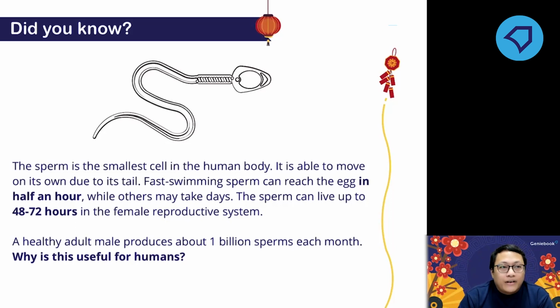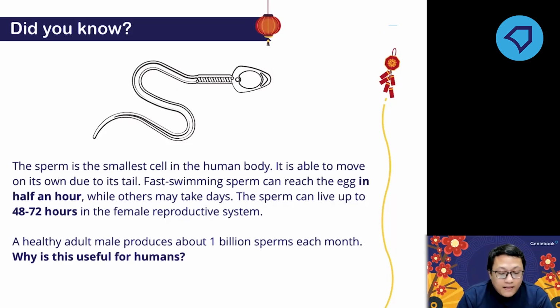Yes, JVL, very good. The sperm is actually much smaller than the egg. If I'm not wrong, the egg is 100 times larger than the sperm.